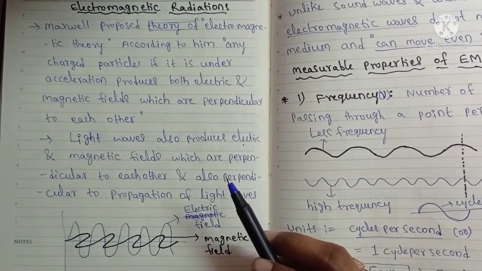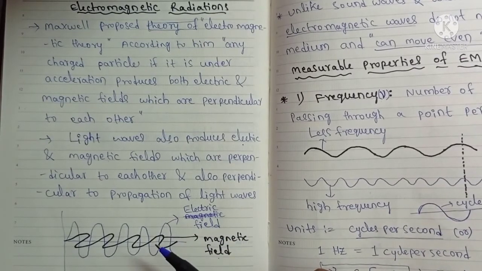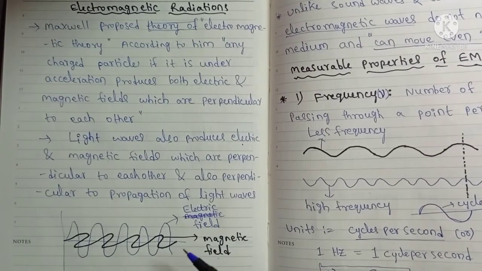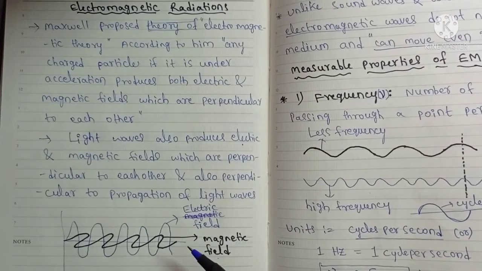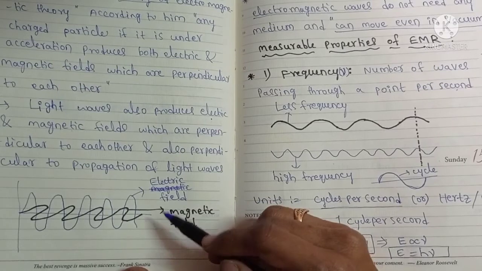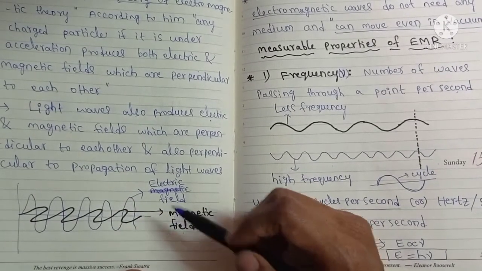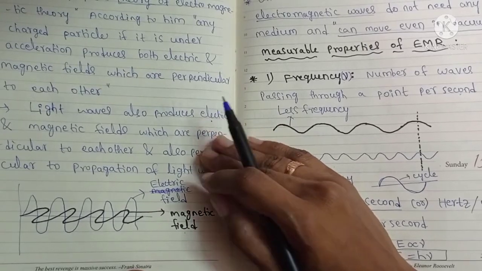Light waves contain both electric and magnetic fields, perpendicular to each other and to the propagation of light. All these three, the direction of propagation, electric field and magnetic field, are perpendicular to each other.